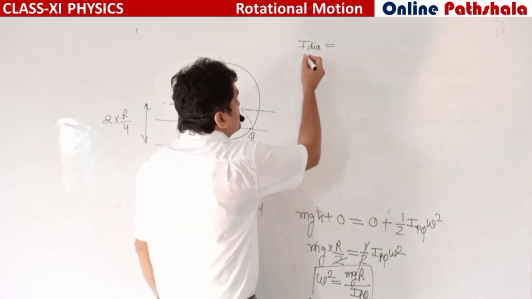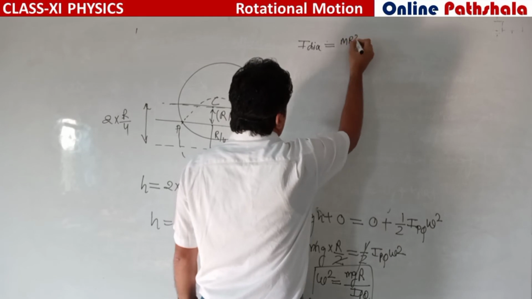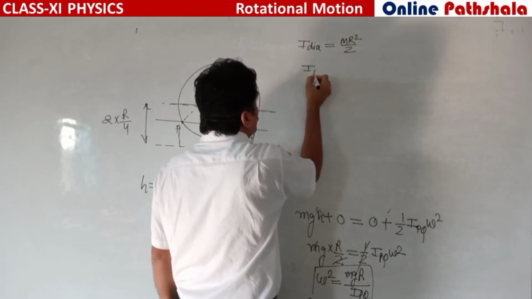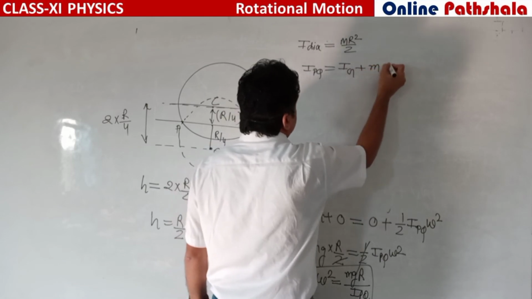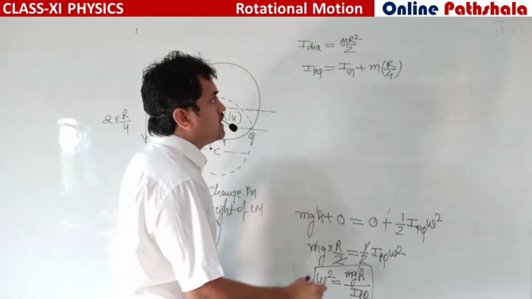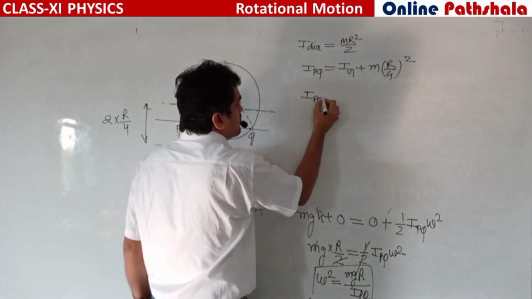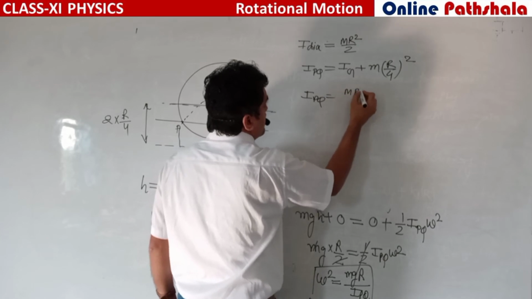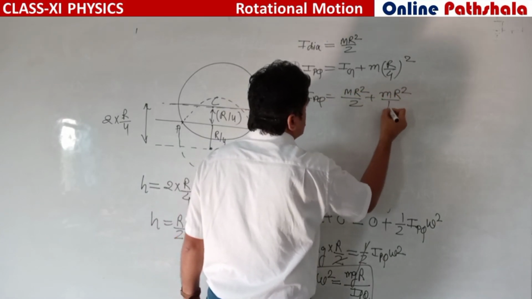So the moment of inertia of circular ring about the diameter is mr square by 2, and I about PQ is equal to moment of inertia Ig plus m times the perpendicular distance, which is r by 4 whole square. In this case Ig equals mr square by 2, and the second term is mr square by 16.